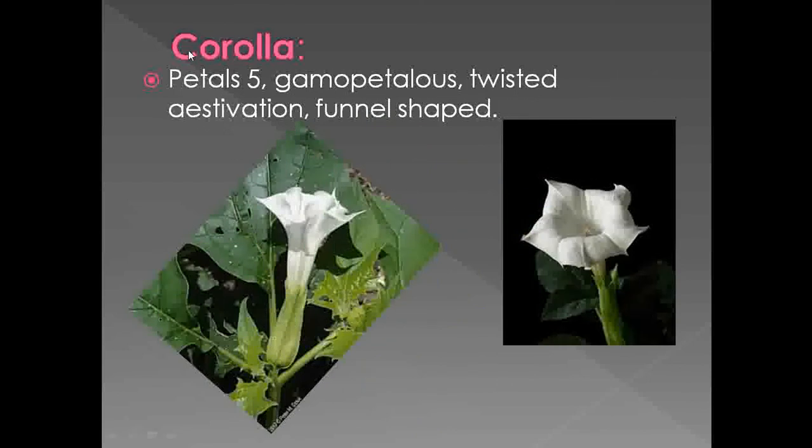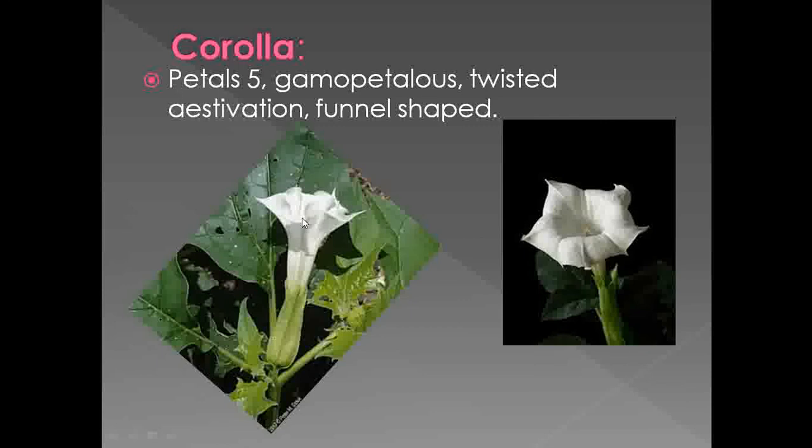So see that next we study the corolla. This is the corolla, or you can say the petals which are present in the Dhatura metal. See this one. Here the petals, they are once again 5 in number. Then if you observe here the corolla, it is funnel shaped.